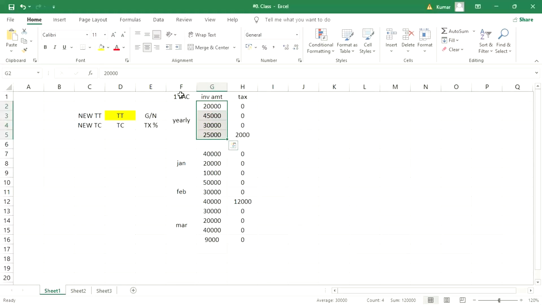So from here, the base amount of 1 lakh is supposed to be minus. Even if it is 1,01,000 rupees, from 1,01,000 the base amount of 1 lakh is going to be deducted.